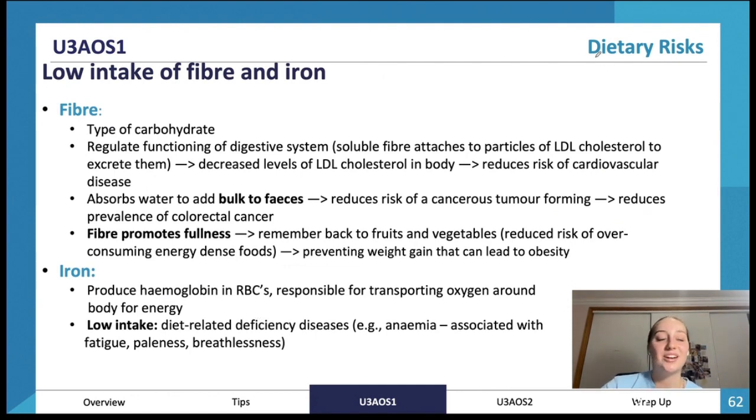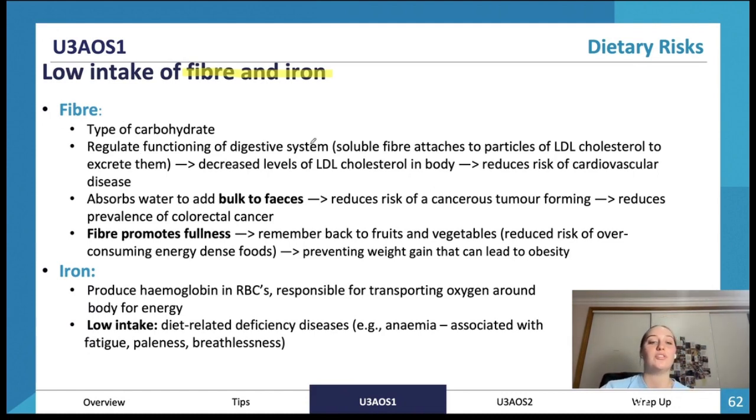Then some other dietary risks. This topic goes on forever, but we're still going. Low intake of fiber and iron are another trend in Australia. Low intake of fiber obviously has its effects because fiber is a type of carbohydrate.